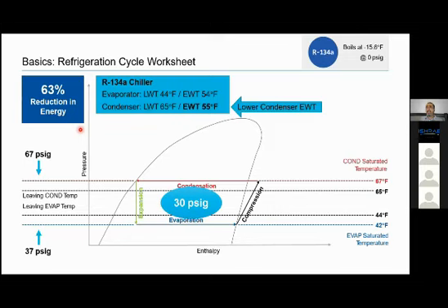Fundamental doesn't change. So what we do to achieve lower lift in a given system, we cannot change the ambient condition. We are in a city where ambient is fixed, right? But we can have better heat exchangers which can give me lower lift. So for example, if I design my heat exchanger, my condenser in such a way that my lift can be reduced, here we are assuming it is 2 degree Fahrenheit always. So if we can get a design which has 1 degree Fahrenheit approach, it will be even better. 1 degree here, 1 degree here. Right?